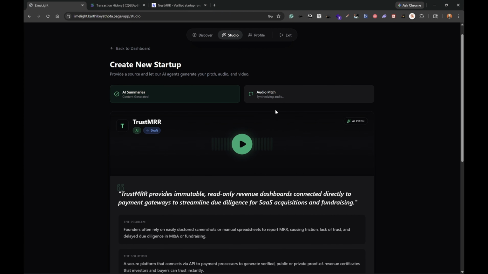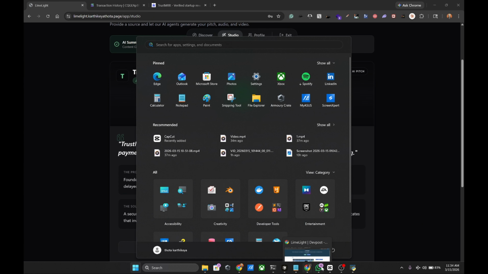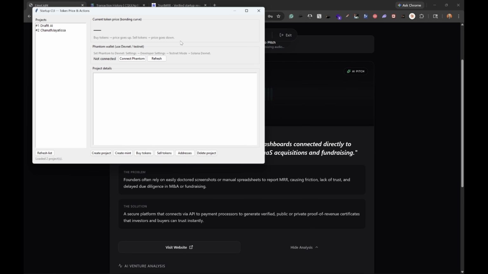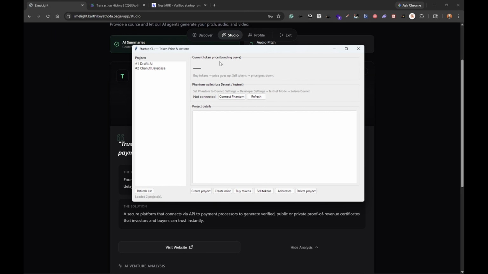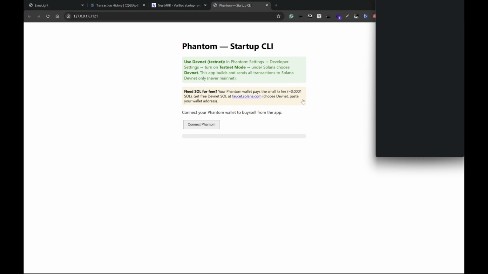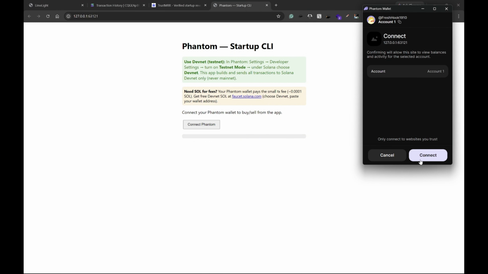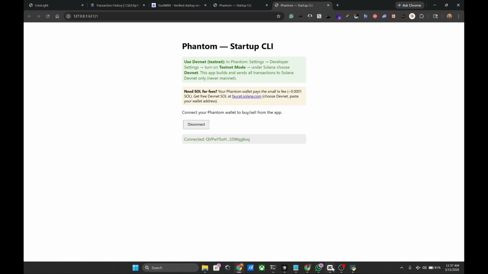I won't dwell on that too much, but for how Solana exactly works in the backend, we created local applications which demonstrate the Solana tokens. So we have the draft AI token and the channel chat. This is a token, right? And you can connect the Phantom account, right? Just like that, you press that, it goes over here, connect Phantom, and it will open the Phantom wallet, and you press connect. So now we have connected the wallet, right?